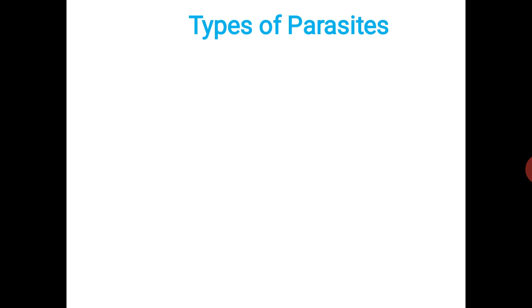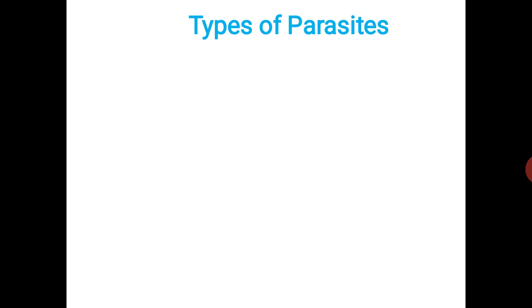In the last lecture, we discussed parasitology and the relationships among organisms. Parasitology is the main term we have already discussed, in which the two most important organisms are the parasite and the host, and the third one is the vector.